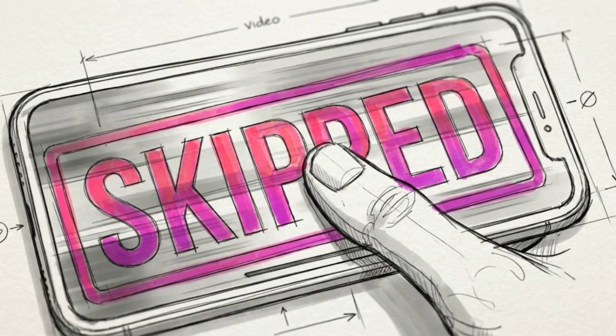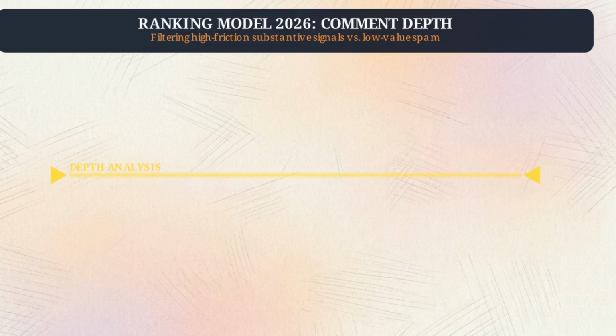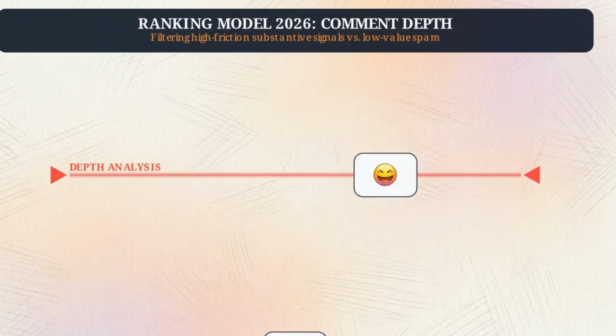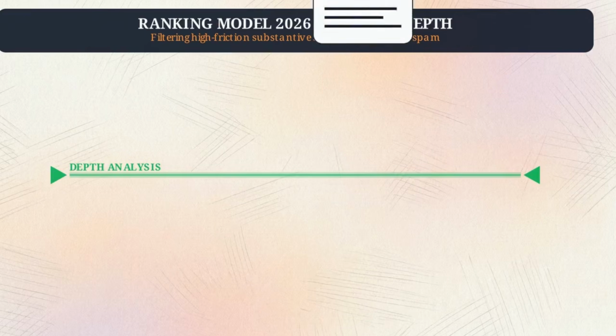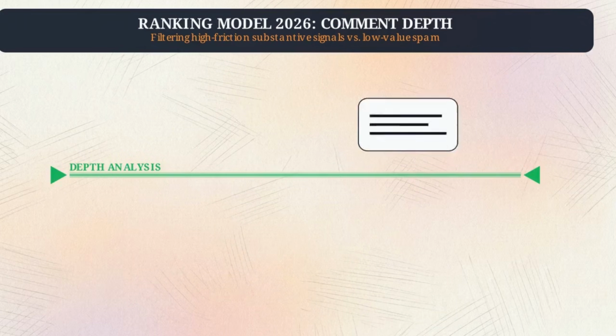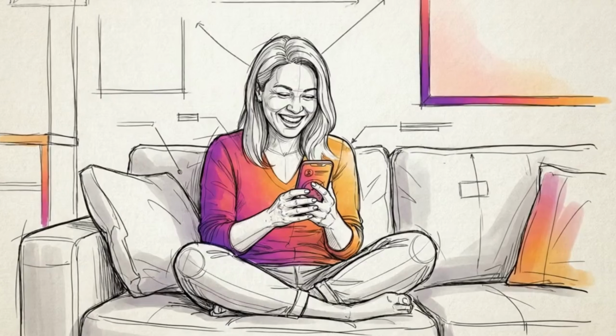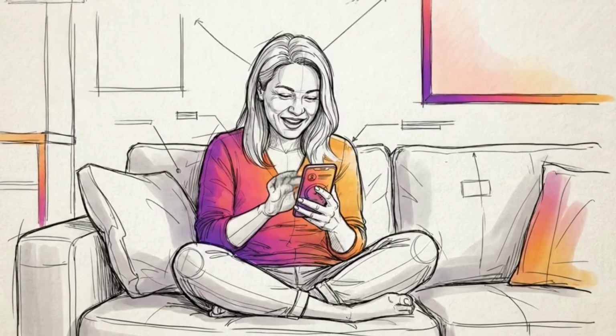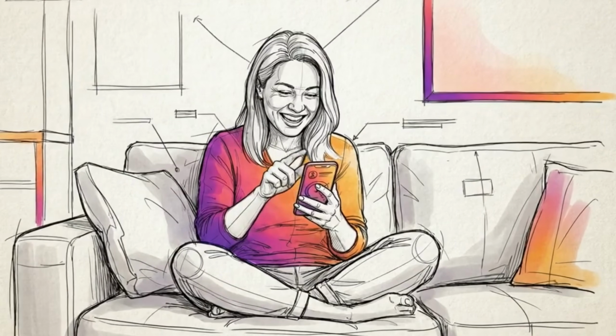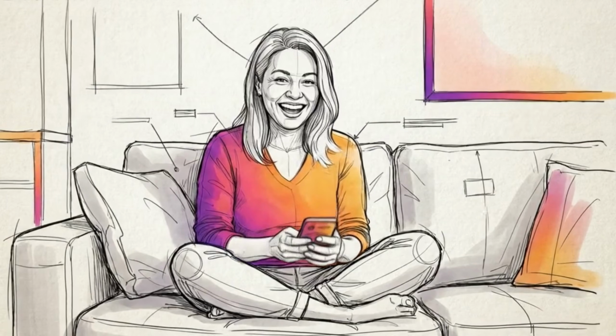If a viewer swipes away before the end, the system registers the content as low retention. The fourth signal is comment depth. The AI ignores emoji spam, looking instead for substantive, word-based interactions that indicate a real conversation. Distribution is reserved for content that users feel compelled to discuss privately or archive for their own future use.